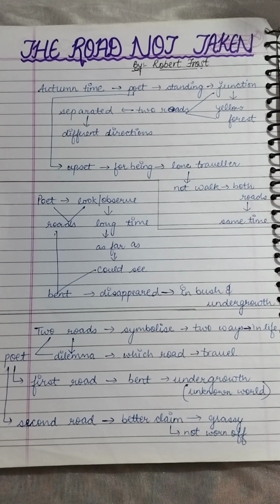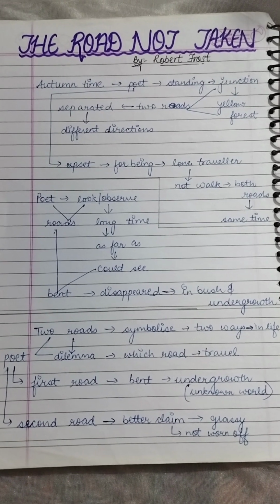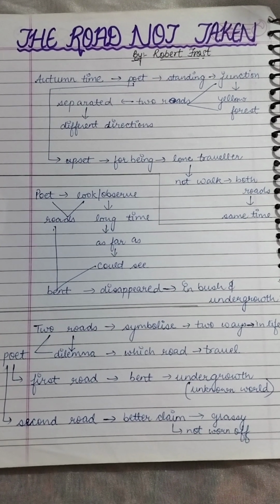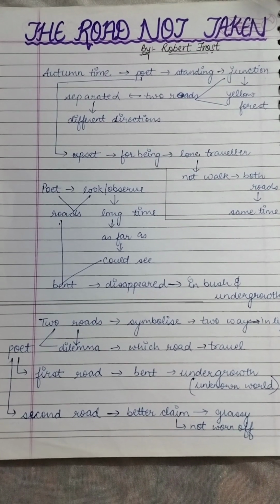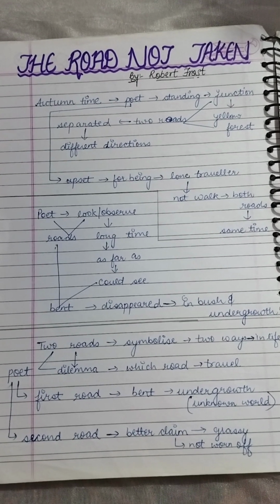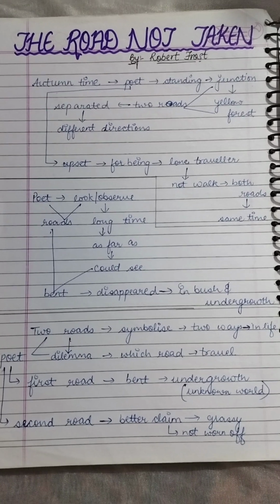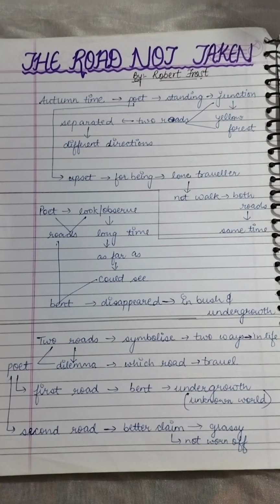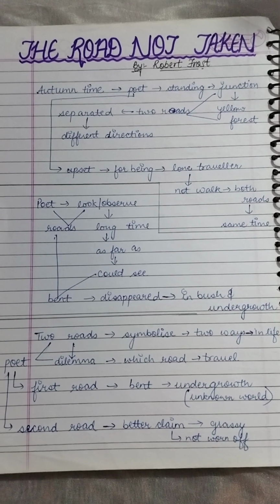For example, now you are in ninth. In the next few years you will be in 11th, and when you reach 11th class you have to make a choice whether you want to take PCM, PCB, commerce or humanities. So that choice of yours is going to affect all the decisions in your life in the future, right? That is what the poet is trying to explain to us in the poem, that whatever choice we make affects us in the future.